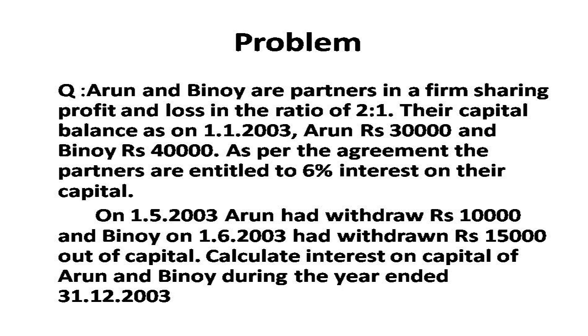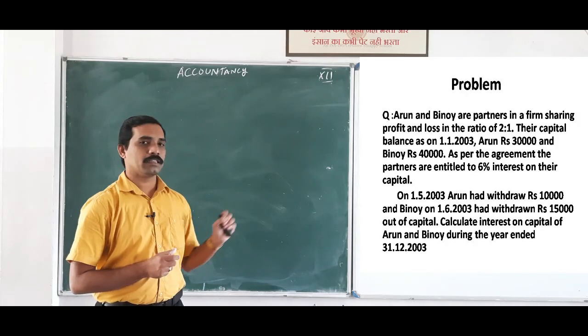On 1/5/2003, Arun had withdrawn rupees 10,000 and Binoy on 1/6/2003 had withdrawn rupees 15,000 out of capital. Calculate interest on capital of Arun and Binoy during the year ended 31st December 2003.